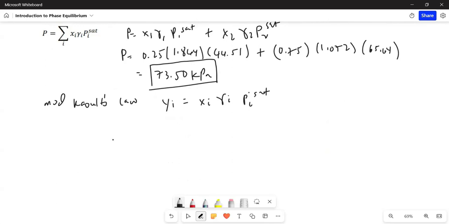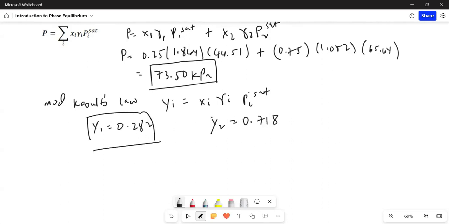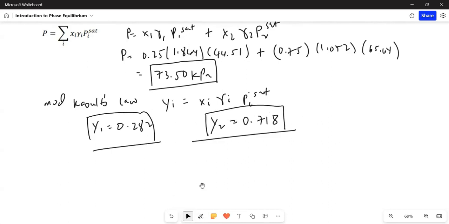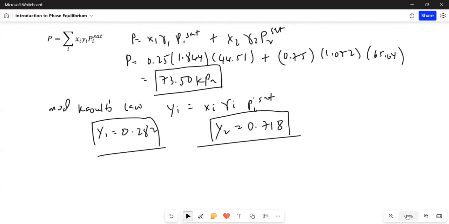It's really slow today, the whiteboard is slow. So just substitute everything. Okay, I will not show the details anymore. You'll get it from the modified Raoult's law. And of course, y2 is just 1 minus y1. Okay, so those are your answers.